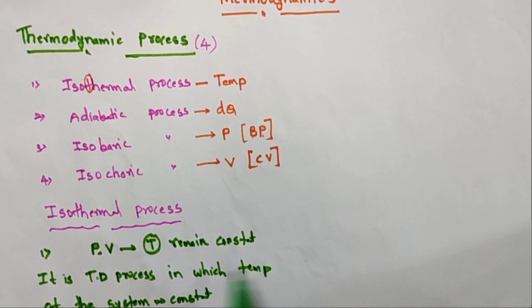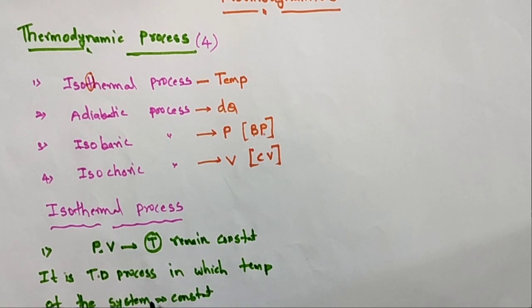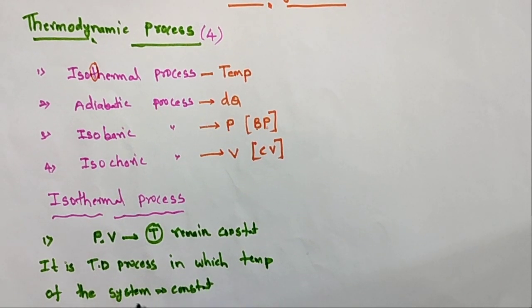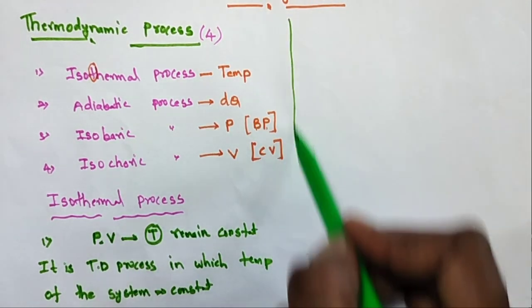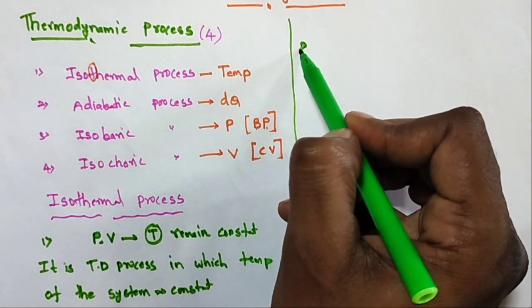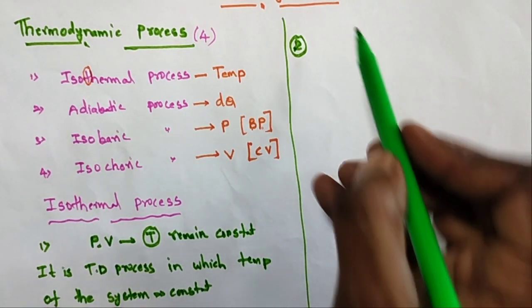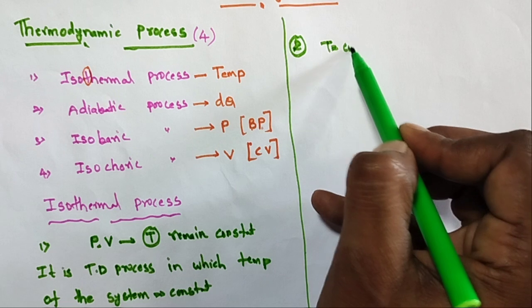The heat is transported from the system to the surroundings, but the temperature remains constant. This type of process is called an isothermal process. And second point, in this isothermal process temperature is constant.